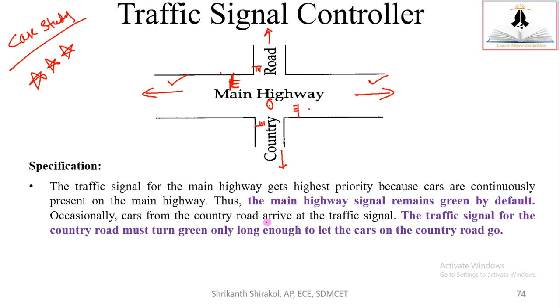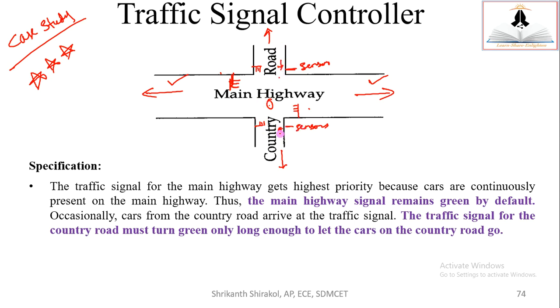Occasionally, cars come from the country road also. Occasionally, cars from the country road arrive at the traffic junction or signal. Here also a car comes. Now the traffic signal for the country road must turn green only long enough to let the cars on the country road pass. Means we'll be keeping a sensor here. Same sensors here also. Sensors to detect the cars which are moving this side.